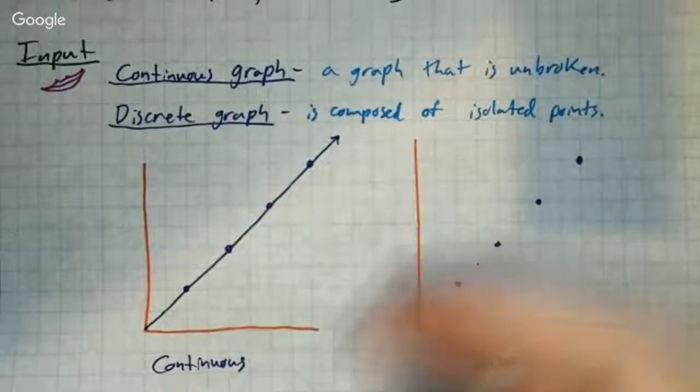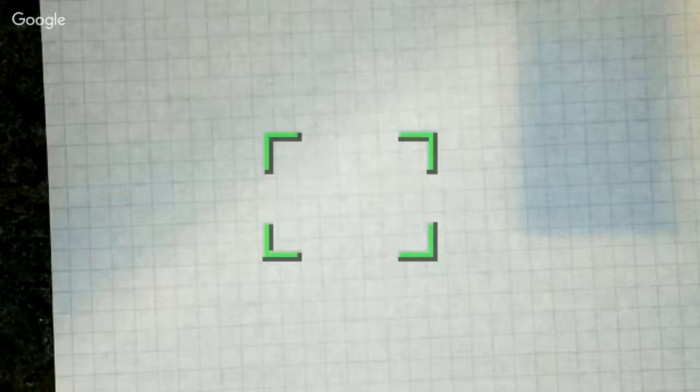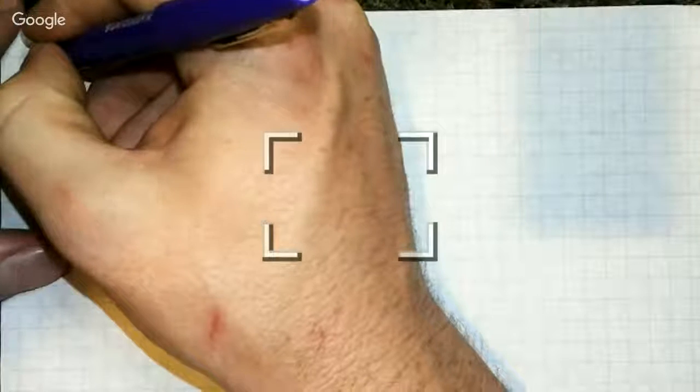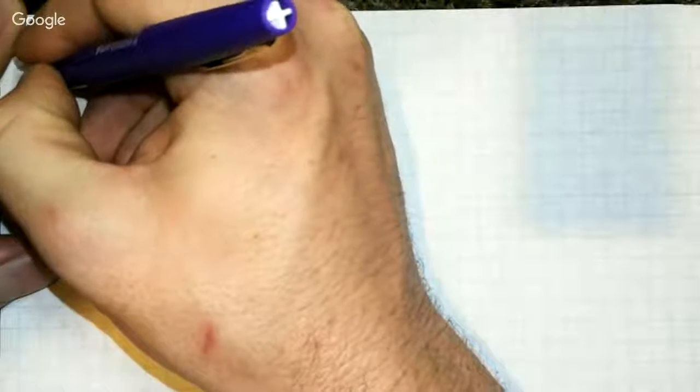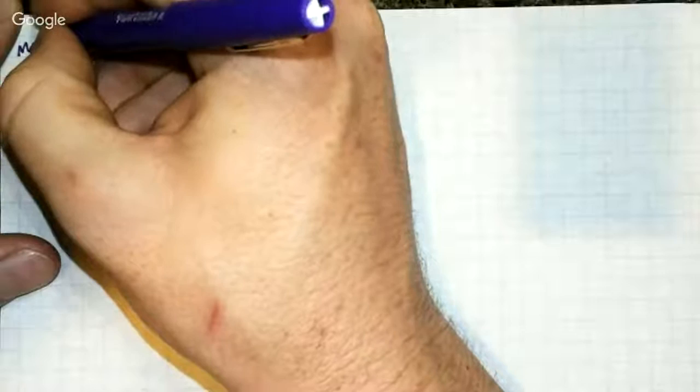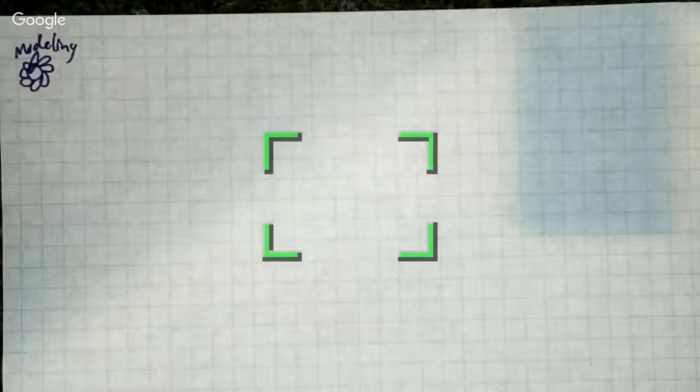Okay, I am out of room. I'm going to go ahead and put this aside, get myself a new piece of paper, and let's take a look at what we're going to be doing today now that we have our language of the discipline down. We don't have anything else to do with our detail or our input, so I'm going to draw our detail flower, and then write modeling, because we're just going to see some examples here.